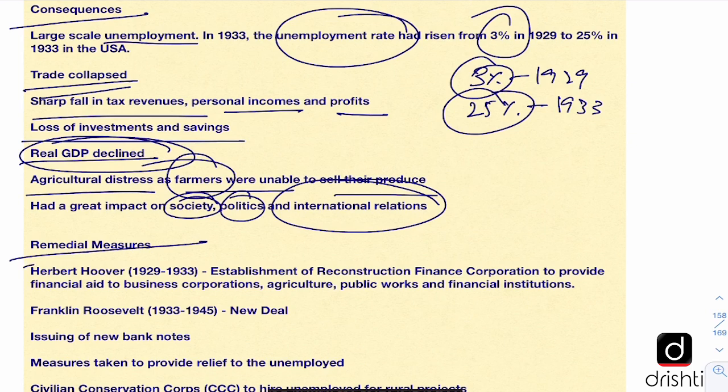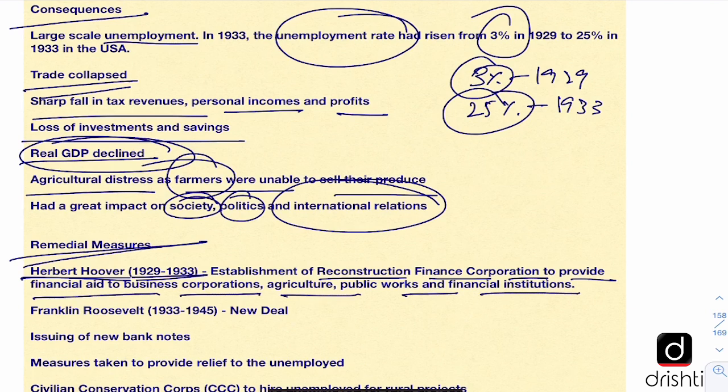Now what were the remedial measures? Herbert Hoover was the president of the US when this crisis started. And there was an establishment of the Reconstruction Finance Corporation to provide financial aid to business corporations, agriculture, public works and financial institutions. Herbert Hoover was initially not inclined to have the government help these individuals who were suffering due to the depression. But later on, he had to change his mind because of the widespread distress in the economy. Franklin Roosevelt defeated him in the elections in 1933 and he promised a New Deal.